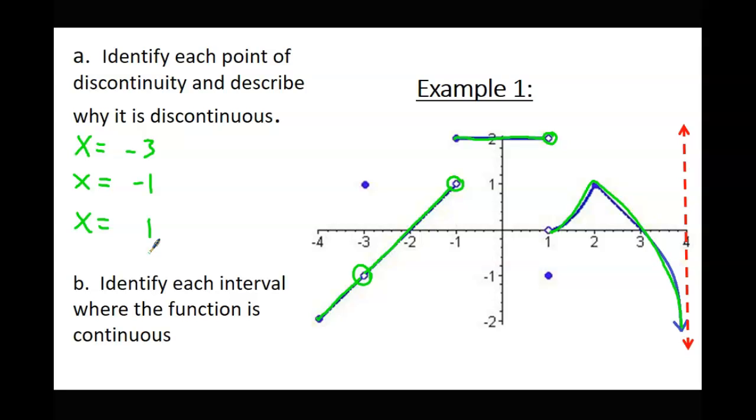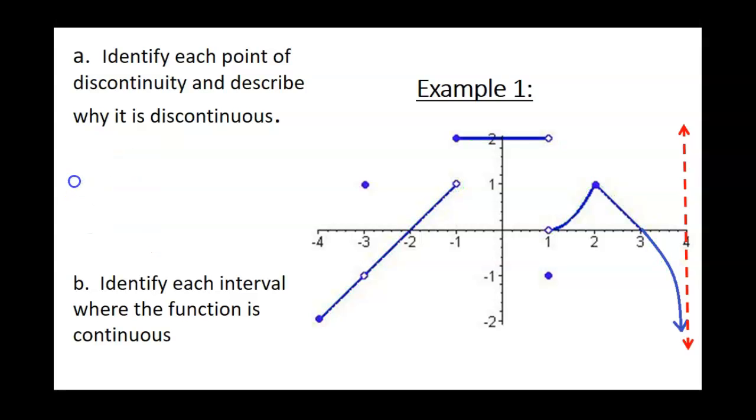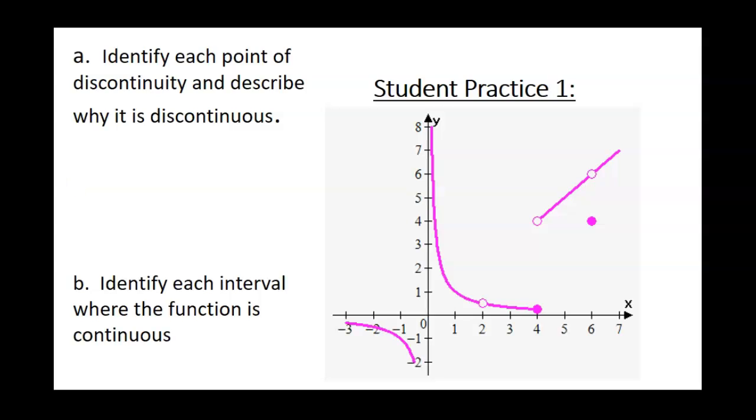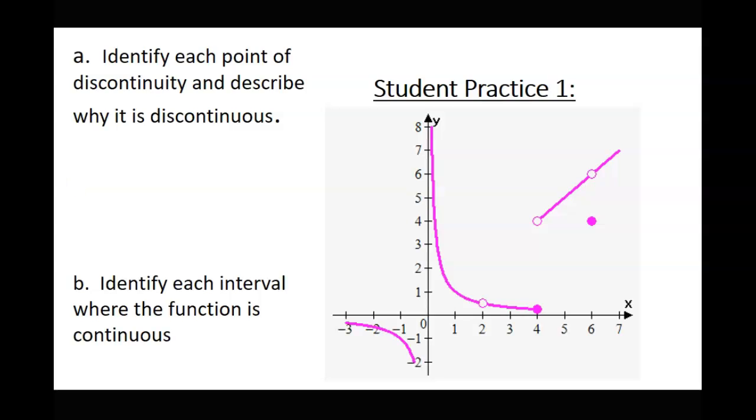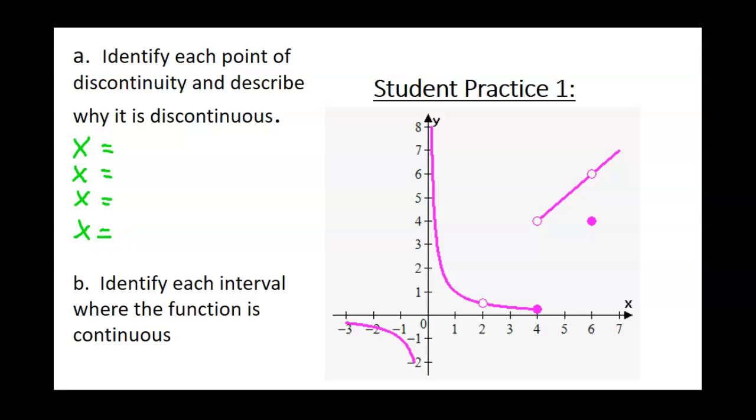The idea is, do you have to pick up your pencil at that point? If you do, then that's a point of discontinuity. I'm going to give you a hint. There are 4 answers. I want you to find all 4 x values of discontinuity.